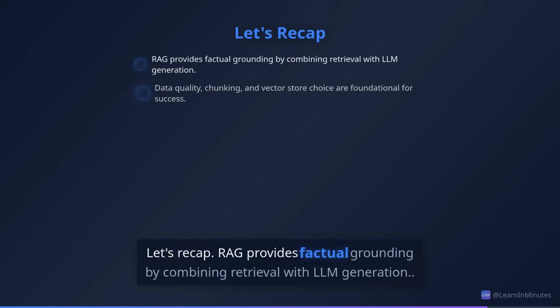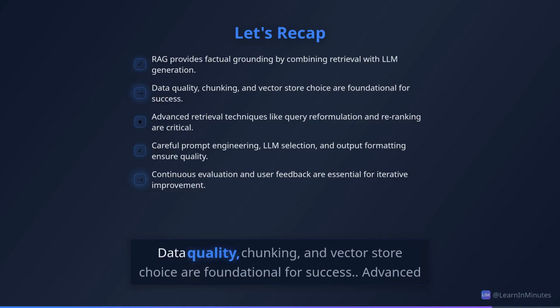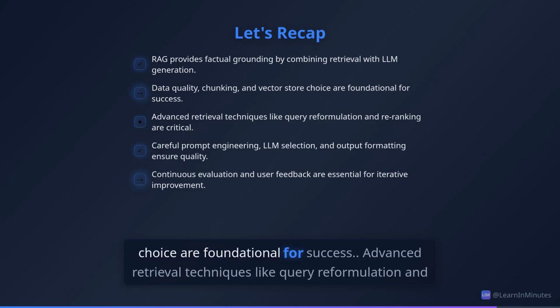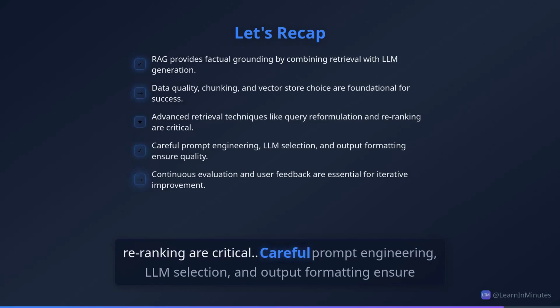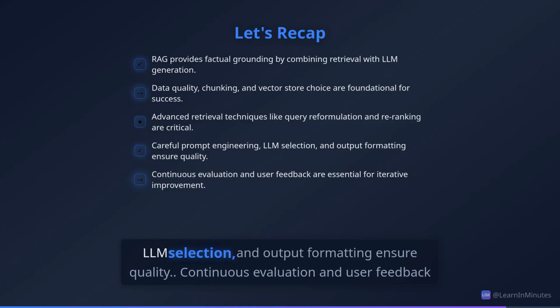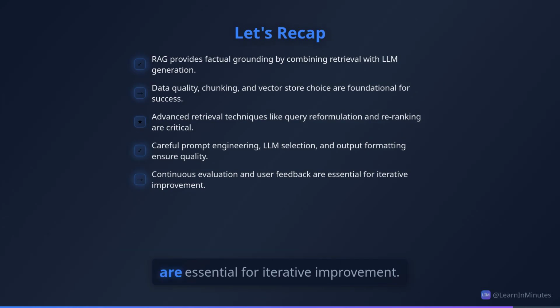Let's recap. RAG provides factual grounding by combining retrieval with LLM generation. Data quality, chunking, and vector store choice are foundational for success. Advanced retrieval techniques like query reformulation and re-ranking are critical. Careful prompt engineering, LLM selection, and output formatting ensure quality. Continuous evaluation and user feedback are essential for iterative improvement.